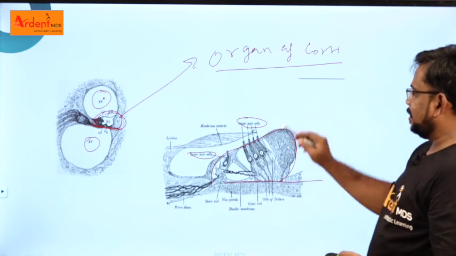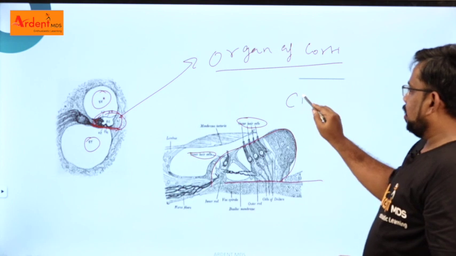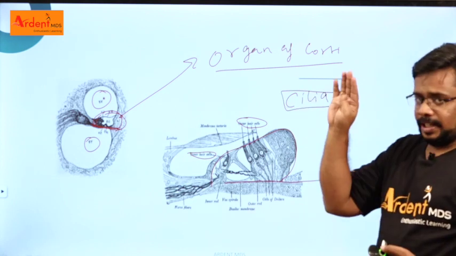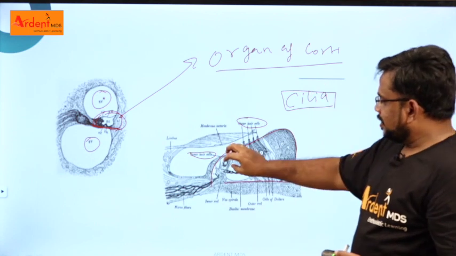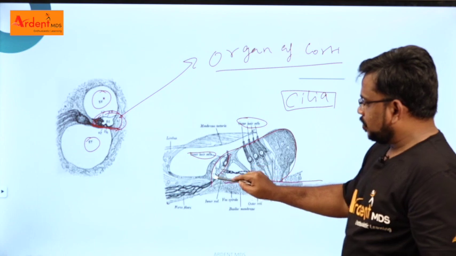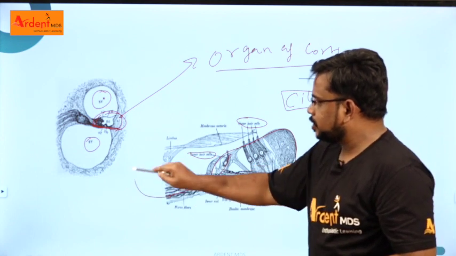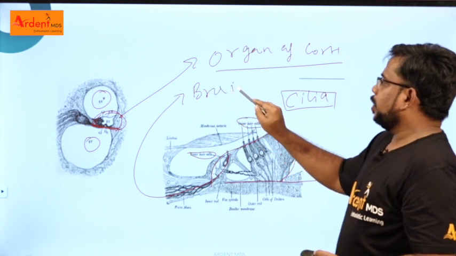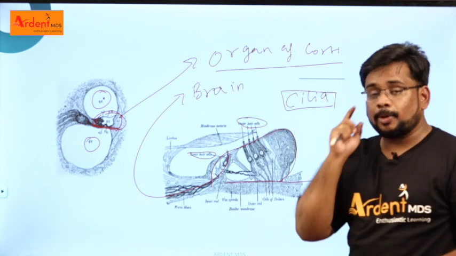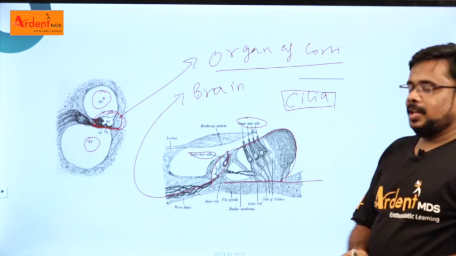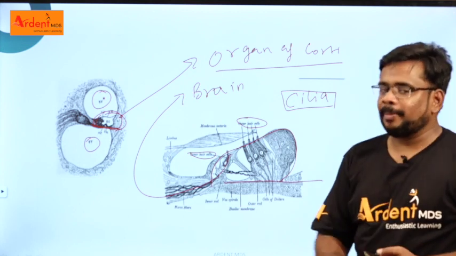These hair cells are called cilia. Because of the movement of the cilia, some impulse is created. This impulse is carried by the nerve fibers to the brain. Now you can perceive the particular sound I am talking to you with, right? Clear? Let me recall one more time.